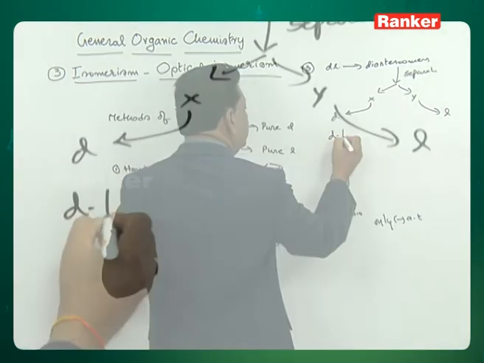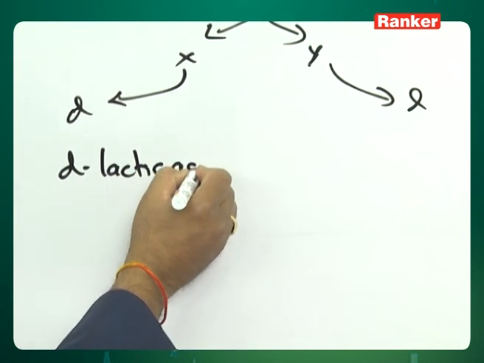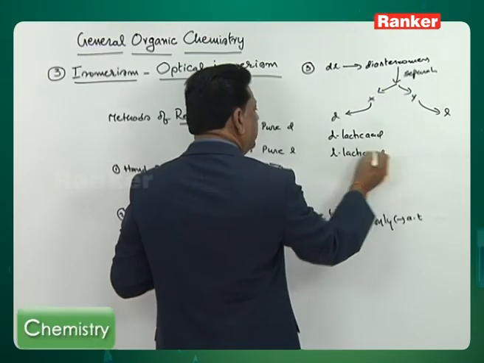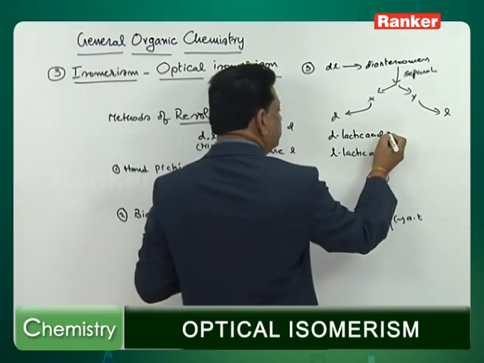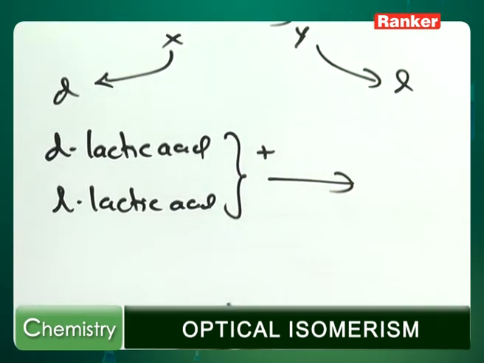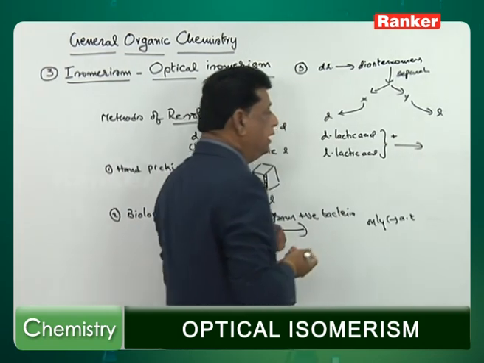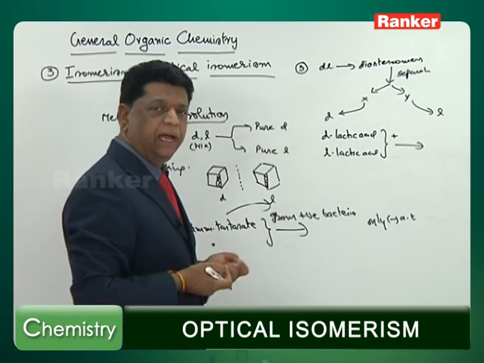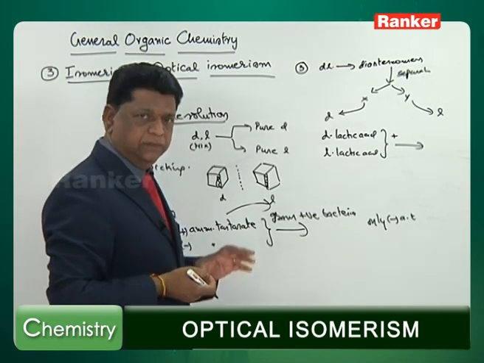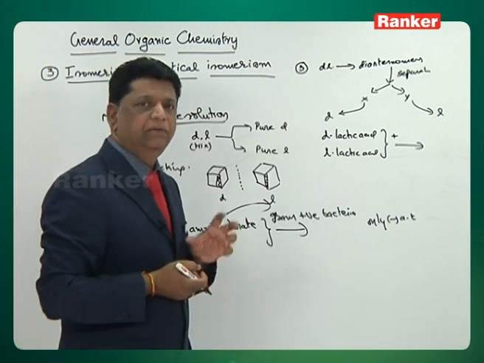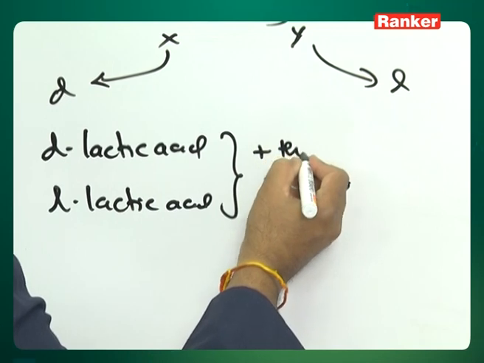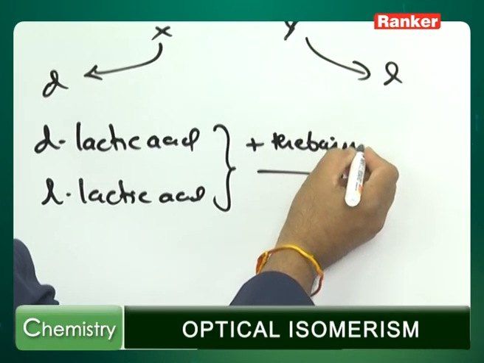For example, I have D-lactic acid as well as L-lactic acid, the D acid and the L acid. This mixture is treated with a plus base, a naturally available base. Most of the plants give alkaloids which contain more than one chiral carbon, but net optical activity will be there. So a positive one, let us say codeine or thebaine, is added.